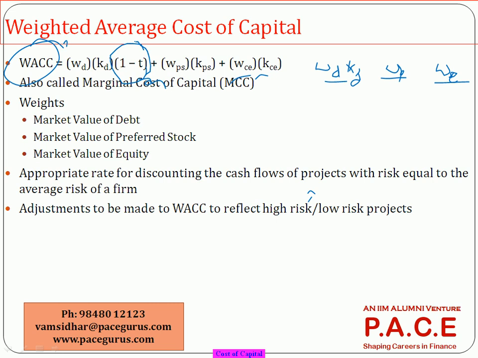We'll discuss that. The other name for weighted average cost of capital is marginal cost of capital. Why the word marginal? In finance and economics, the word marginal is always associated with the next extra thing.